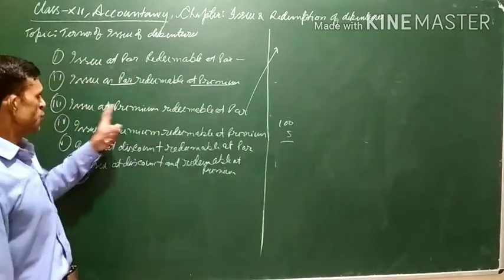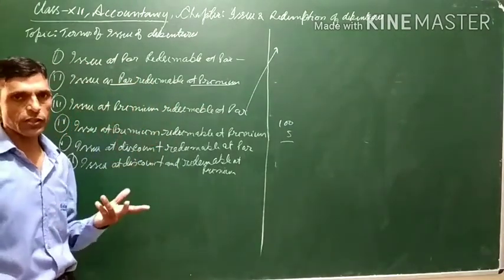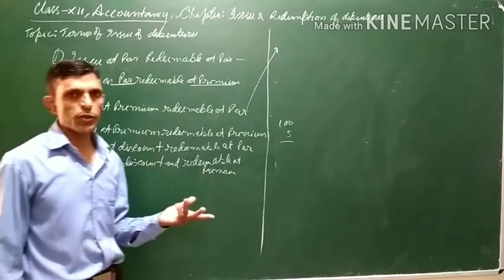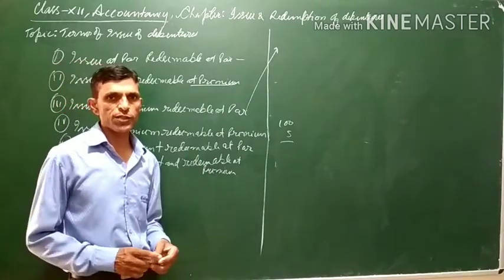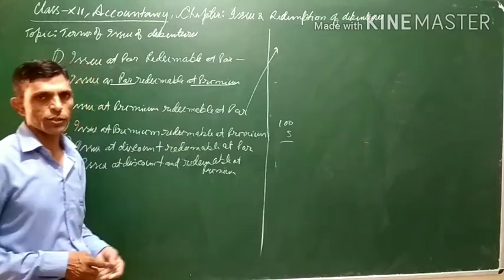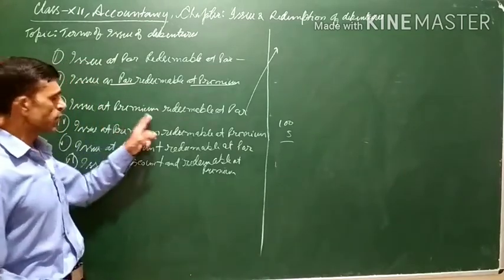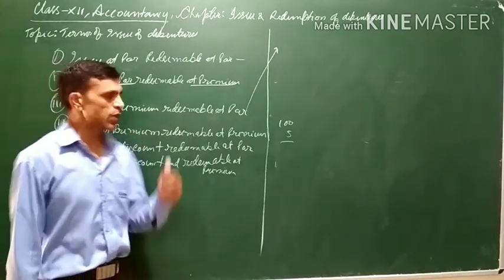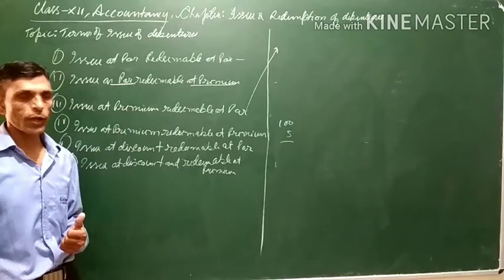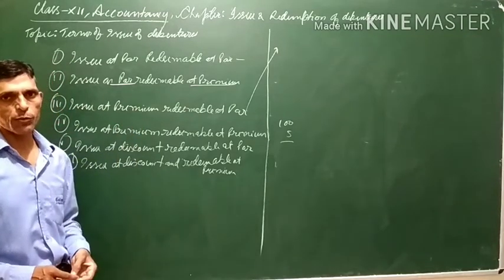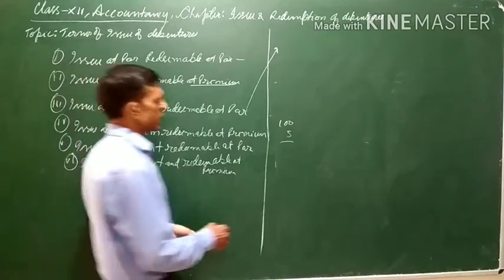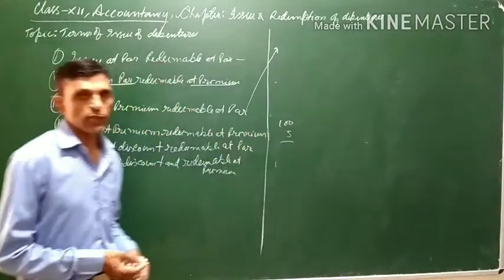If it is issued at a premium, just like shares, if shares are issued at a premium, the balance amount which is received on account of premium is transferred to securities premium account. Similarly, in case of debentures also, if debentures are issued at a premium, the premium amount will be transferred to securities premium account also.